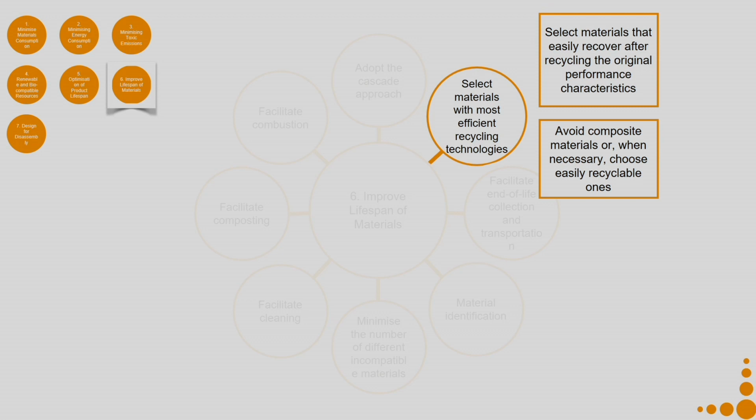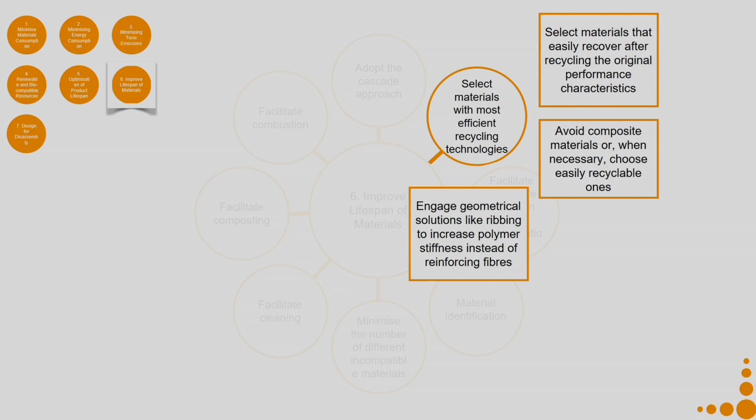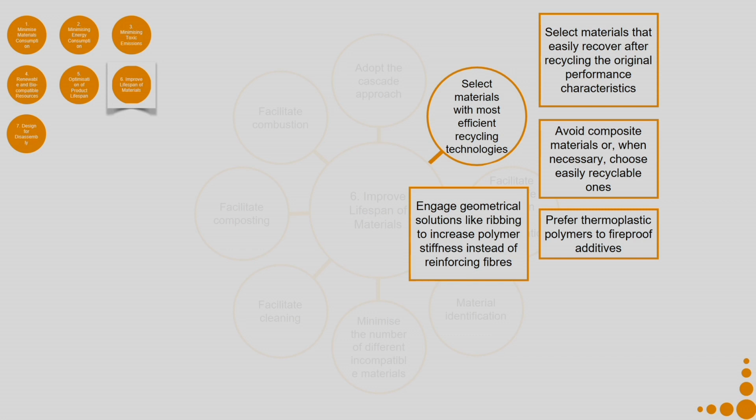Avoid composite materials or when necessary choose easily recyclable ones. Engage geometrical solutions like ribbing to increase polymer stiffness instead of reinforcing fibers, because when you use reinforcing fibers, it is a combination of plastic and fiber, so it goes into the composite category, it is no longer recyclable. Prefer thermoplastic polymers to fireproof additives. But again, when you are using this particular plastic in a context where you know that fire can happen, then it is much better that you go with the fireproof additives.